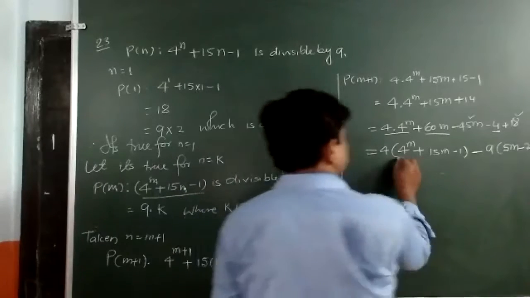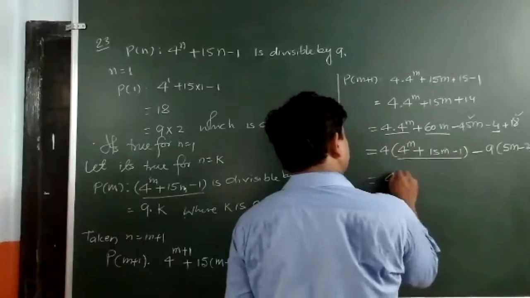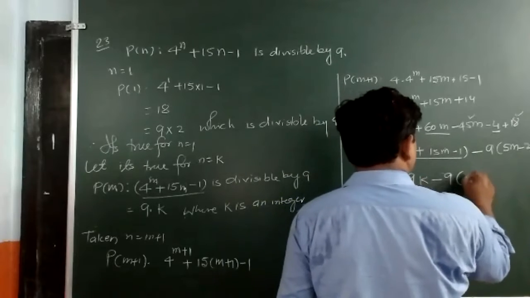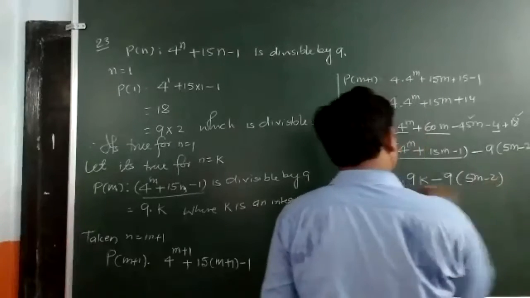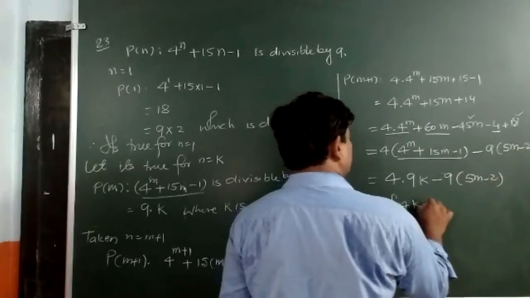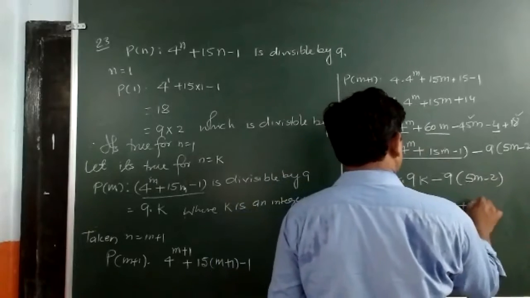So in place of this one, I am going to write 4 into 9a minus 9 into 5n minus 2. If I take 9 out from all, I have now 4a minus 5n plus 2.